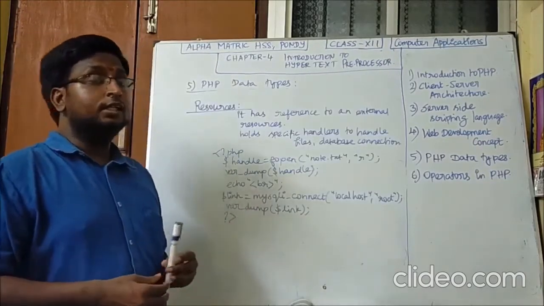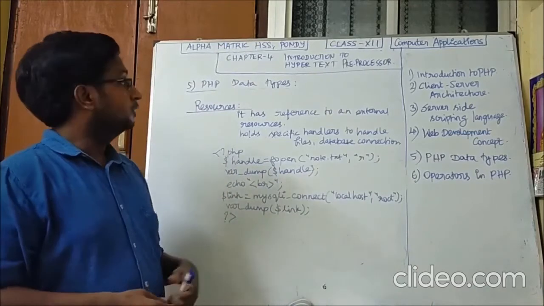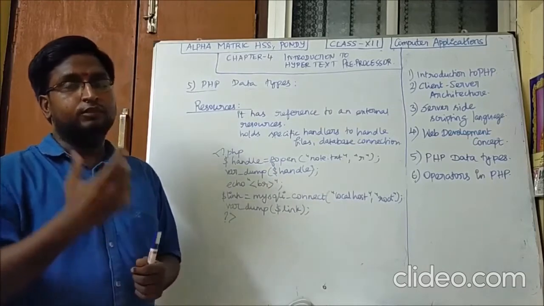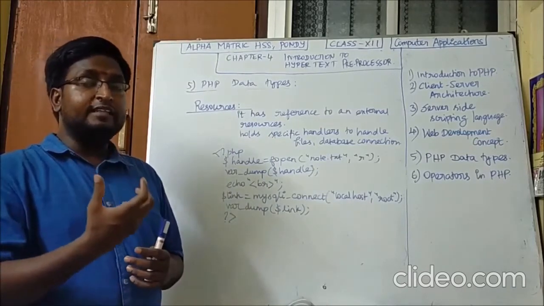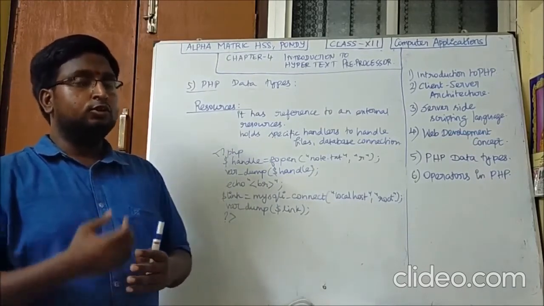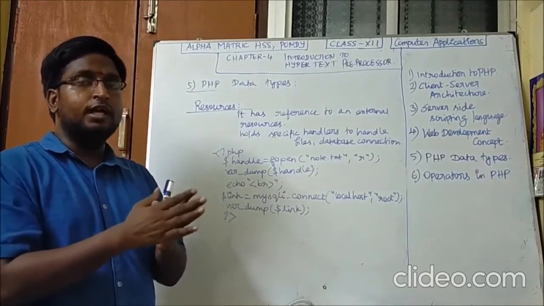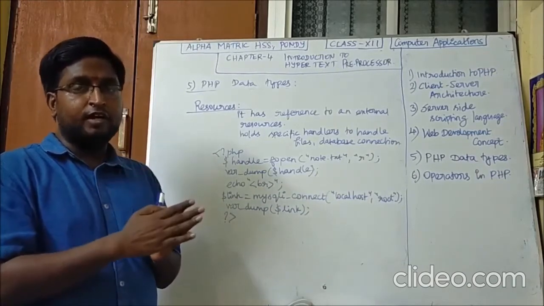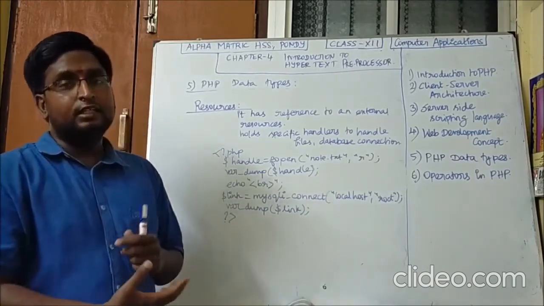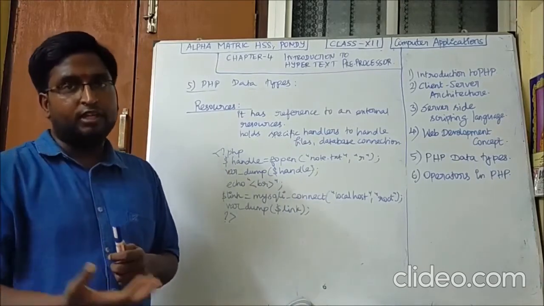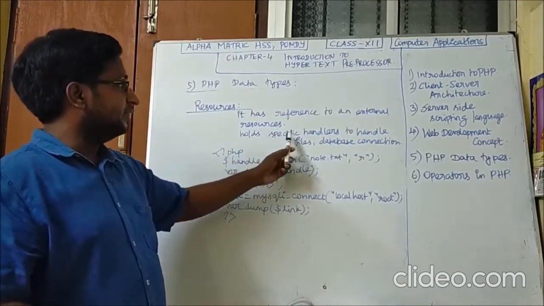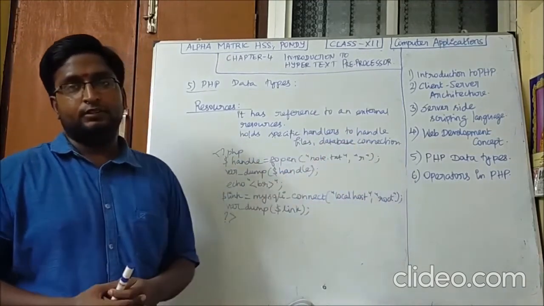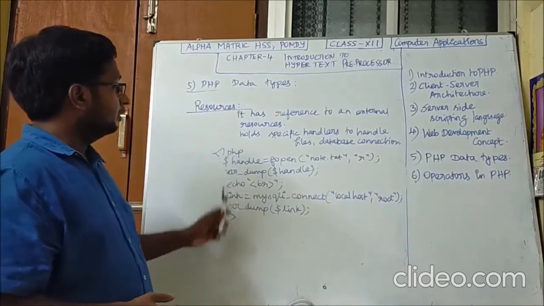The last one is the resource data type. It has a reference to an external resource. The variable will hold a link which travels from the file to another external resource, another external file. It holds specific file handlers to handle files and database connections. So this is the example.